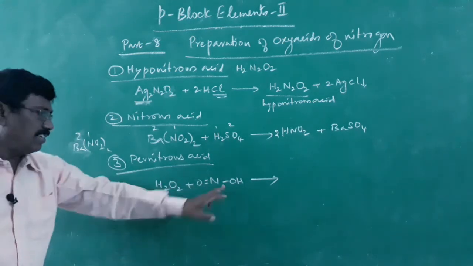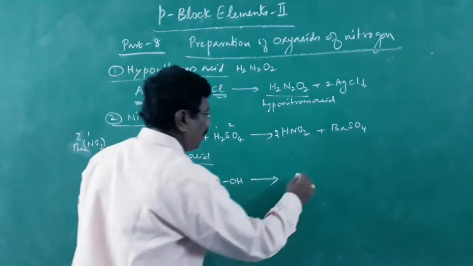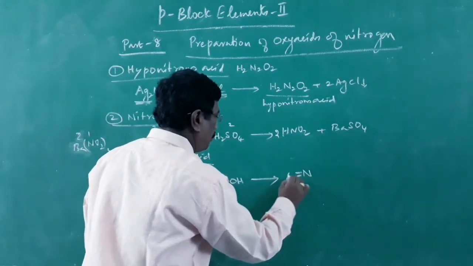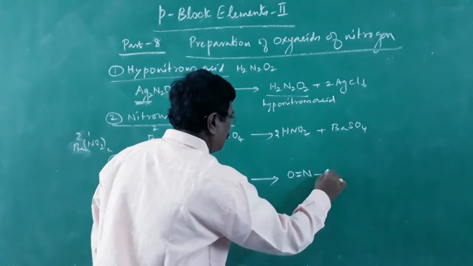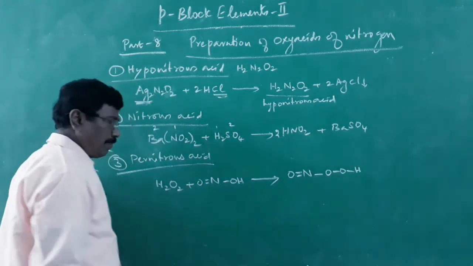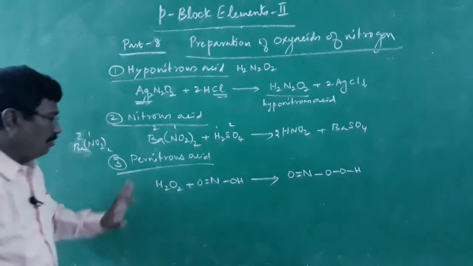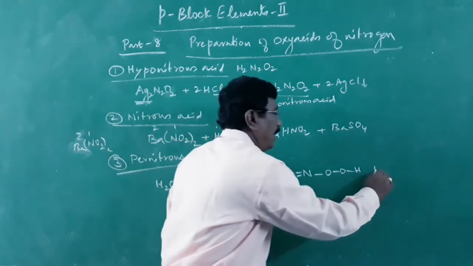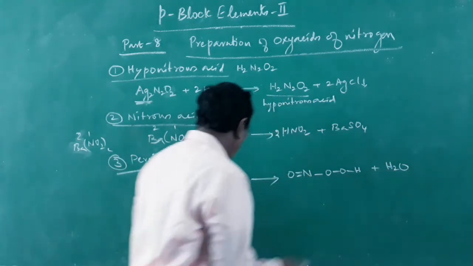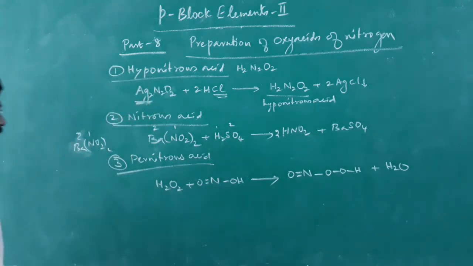It is oxygenated. Oxidation number usually has to increase, but since it is in peroxide, such a thing may not happen, just addition of oxygen. Here the oxidation number of oxygen becoming -1, it becomes water. Hydrogen peroxide becomes water, just imparting an oxygen over nitrous acid. So we have got pernitrous acid.